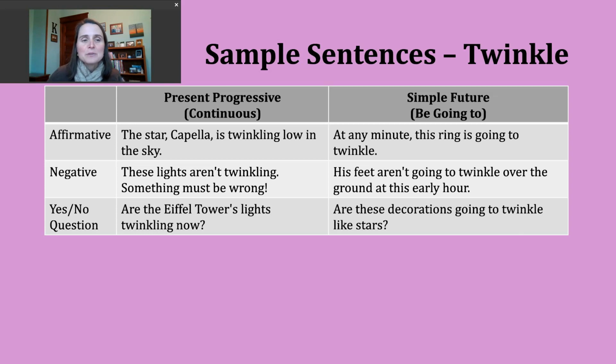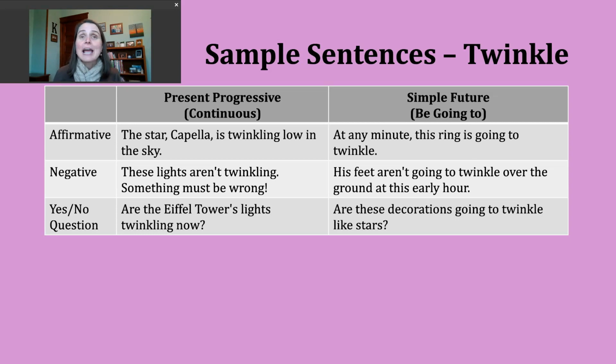Here's another example sentence. These lights aren't twinkling. Something must be wrong. Right? You might hear this verb used in connection to various lighting decorations or lighting displays. Some people like that idea of kind of little flashing lights. Many times for particular holidays, you might see them as well. So here, right, someone is talking about a problem they're experiencing right now.